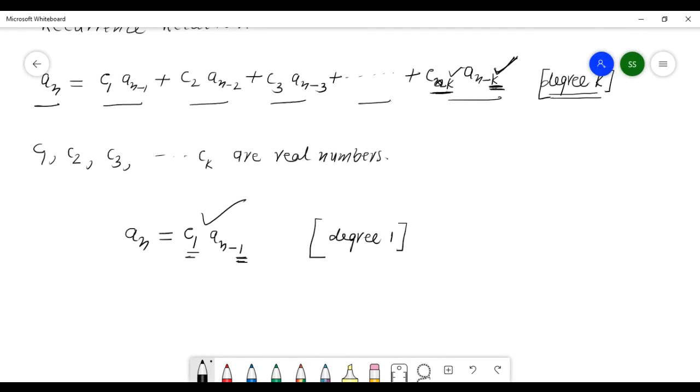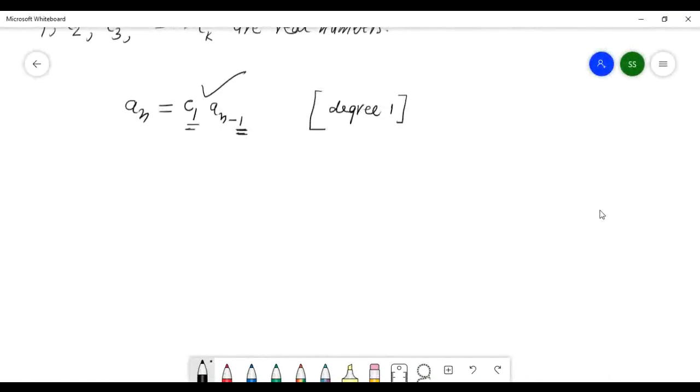So degree 1. Now look here. The recurrence relation is this: a_n equals C1 a_(n-1) plus C2 a_(n-2). What is the degree of this? Tell me. Here, this 2, this C2, this is degree 2.